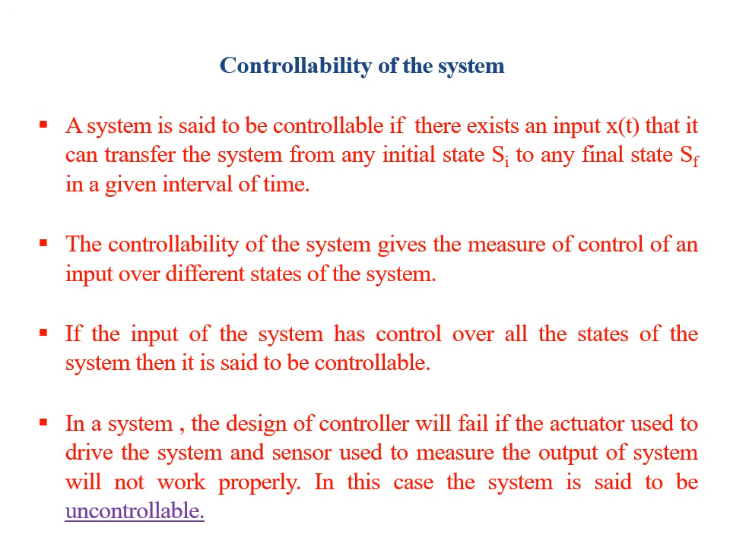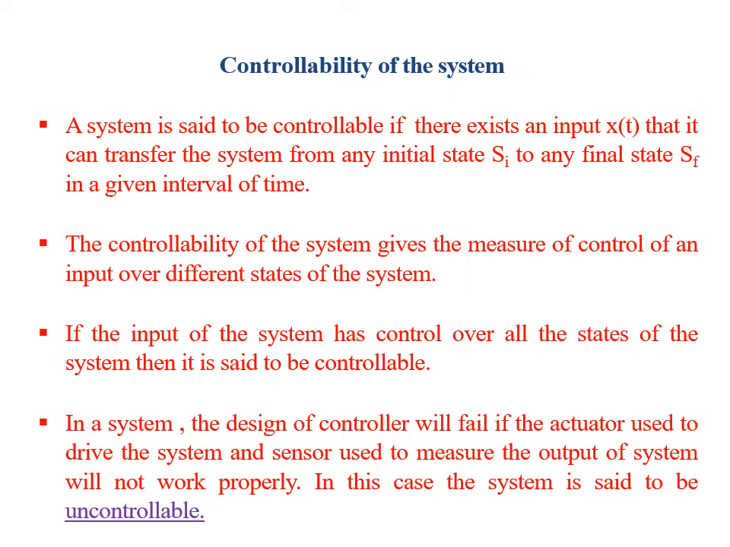Controllability of the system. A system is said to be controllable if there exists an input u(t) such that it will transfer the system from any initial state Si to any final state Sf within a given interval of time. Means the controllability gives the measure of control of the input over various states of the system. If the input of the system has control over all the states, then we say that the system is controllable.